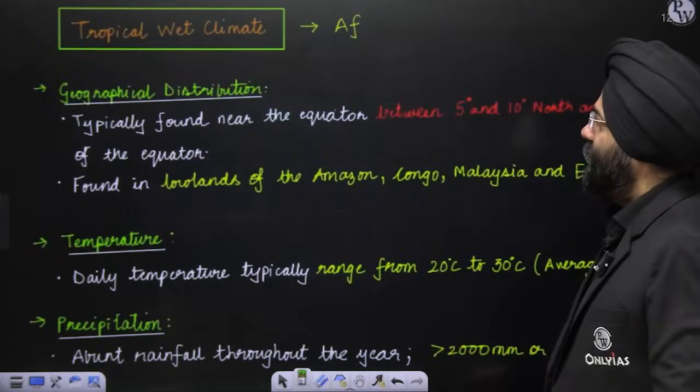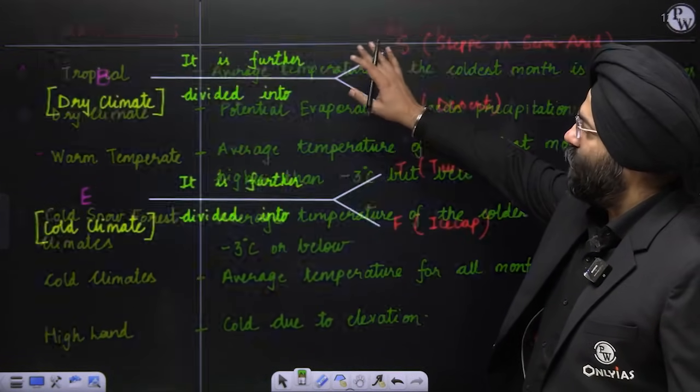Now please remember one thing, along with the NCERT what I have done is, I have given the classification that we have to do, that is Koppen's classification, which is standard. If you are doing optional, then probably you have to do other classifications like Thornthwaite, Koppen, Stamp and all. But for general studies, you just have to restrict yourself to Koppen's classification. Based on Koppen's classification, I have classified and studied each and every classification in detail with a map taken from the G.C. Leong book and certain advanced books, so that you do not have to go beyond what I'm teaching you right now with respect to the types of climate classification. Just to give a representation, we are going to do the classification that Koppen has given.